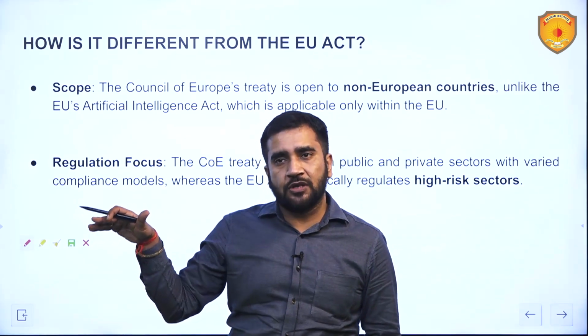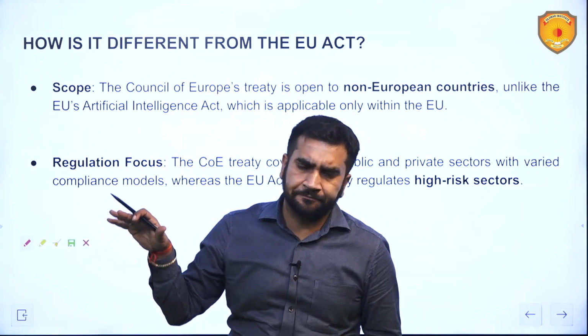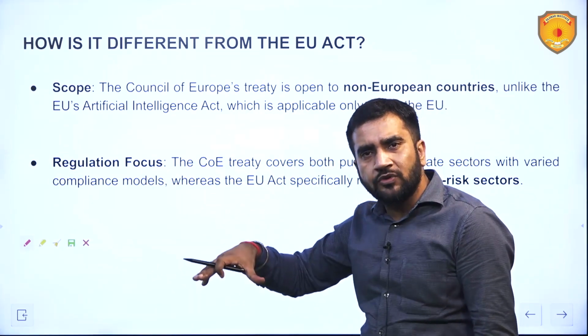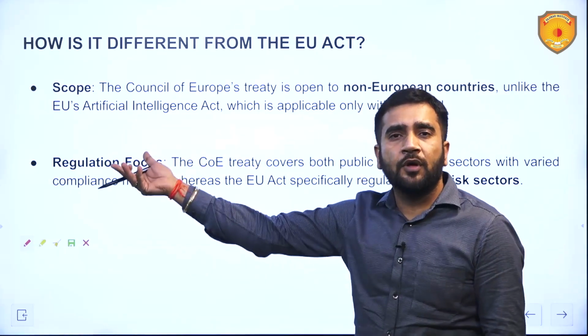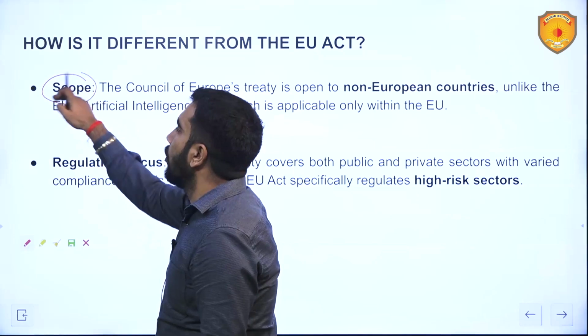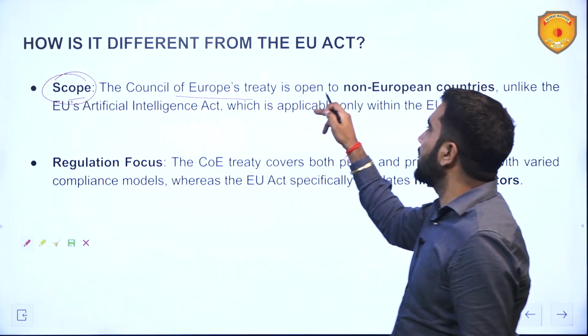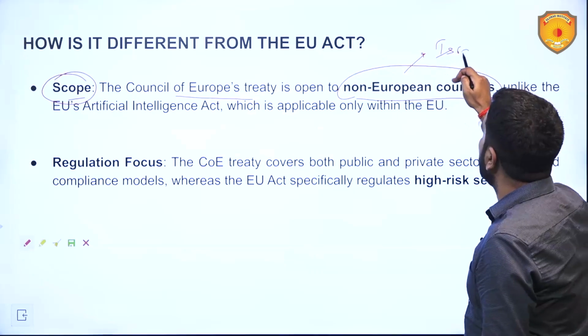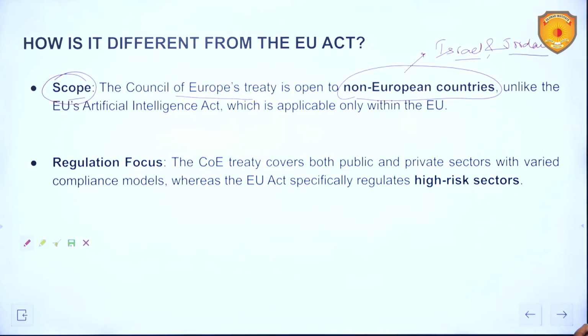Now this Council of Europe has adopted this legislation, or I would say treaty. So how is this treaty, adopted by the Council of Europe, different from the European Union law? First of all, the difference lies in the scope. The Council of Europe's treaty is open to non-European countries, as we could see Israel and Jordan part of it.